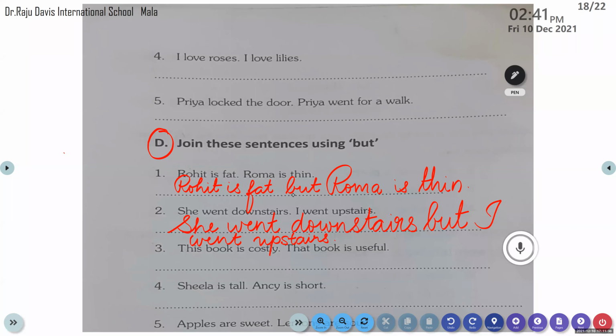Have you all finished? Okay, so let's move on to the third question.